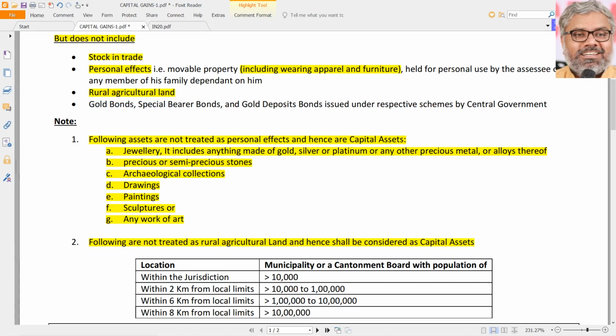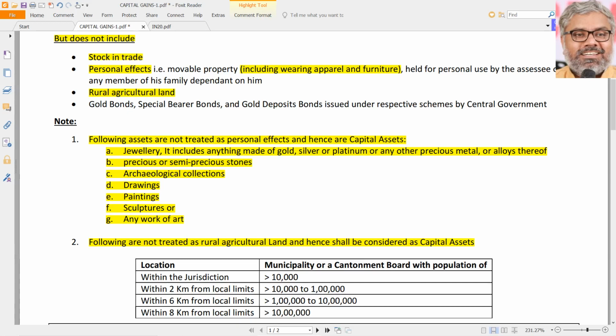Huge difference can be there within a distance of a few feet or few meters, because this is aerial distance, which will naturally be precise in nature. So according to these distances and the respective populations, rural agricultural land and urban agricultural land have to be classified. Sale of rural agricultural land is not at all taxable. Sale of urban agricultural land might be taxable, and we'll see particular provisions related to that later. But rural agricultural land is already ruled out. Anybody selling a rural agricultural land is not taxable at all.